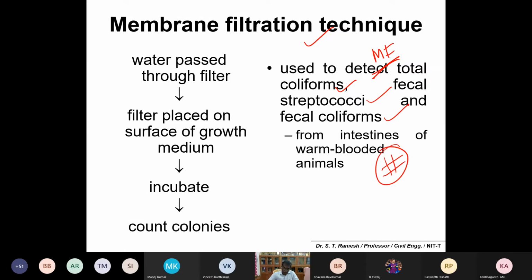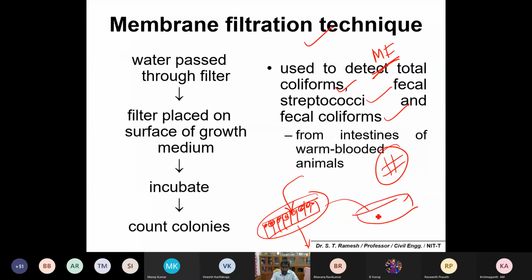Just take a filter, that's what I told you, and filter the sample. What will happen? All the microorganisms will be trapped on the surface of the filter. Take out this filter, place it in a petri dish with a medium, and incubate at a particular temperature. Then find out whether any colony forming units or colonies are present on the microfilter. Thereby you can say that the water is contaminated with a lot of coliforms. So that is the membrane filter technique.